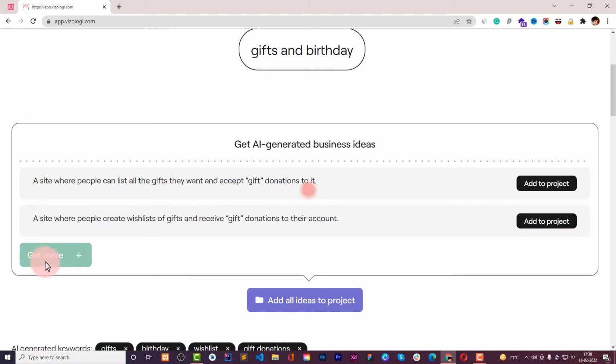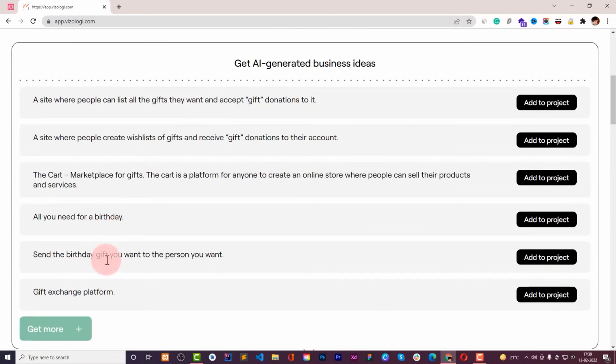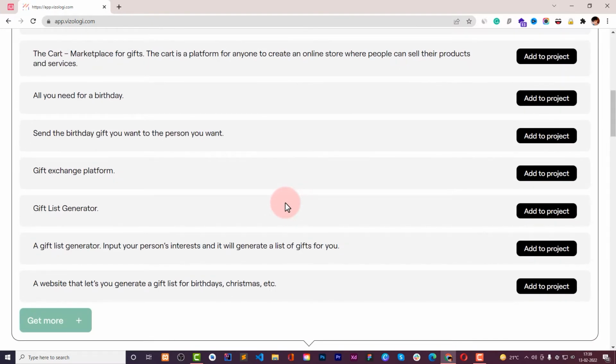You can click the get more button anytime and you will find more ideas out of it. And yeah, send the birthday gift you want to the person you want. All you need for a birthday gift exchange platform. Marketplace for gifts. The cart is a platform for anyone to create an online store where people can sell their products and services. Not good. Okay, so you can keep on finding ideas if you don't find a good one.